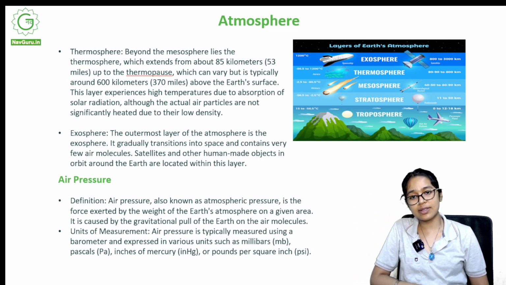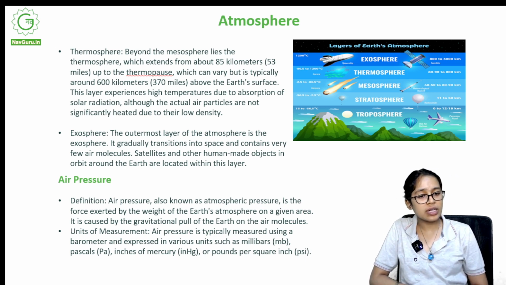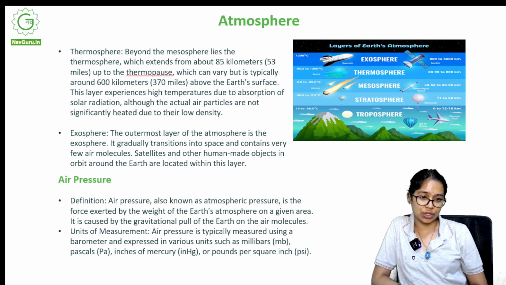This layer experiences high temperatures due to absorption of solar radiation, although the actual air particles are not significantly heated due to their low density. Now, as you go above, the density decreases, and hence the particles are not really heated, but this layer has a high temperature observation because of absorption of solar radiation.